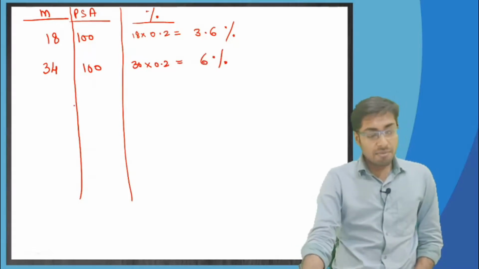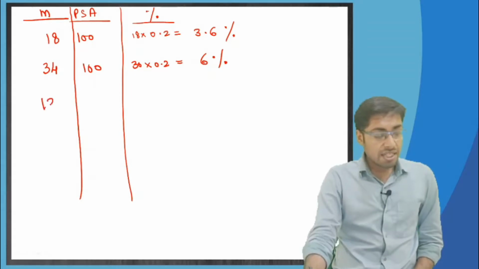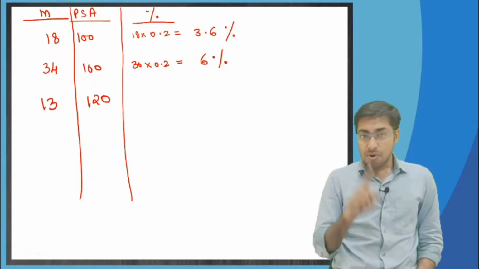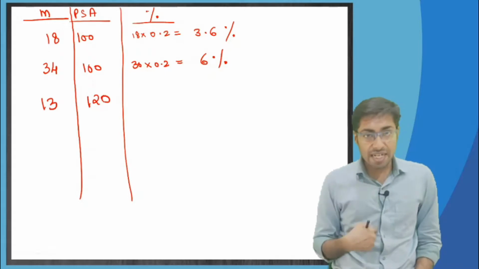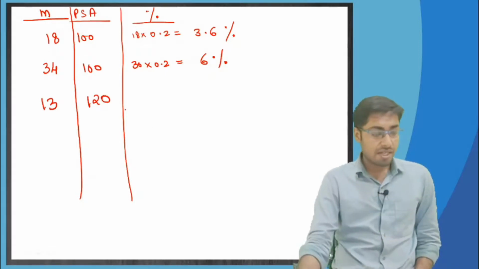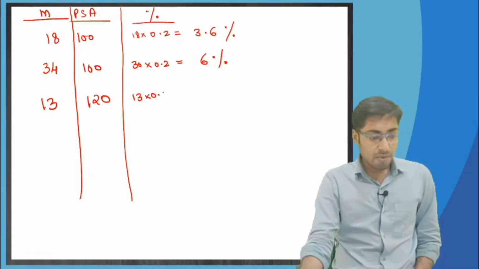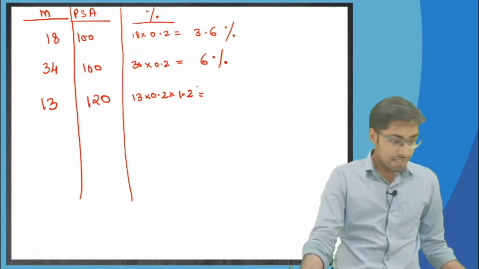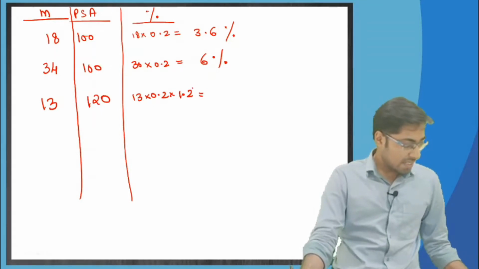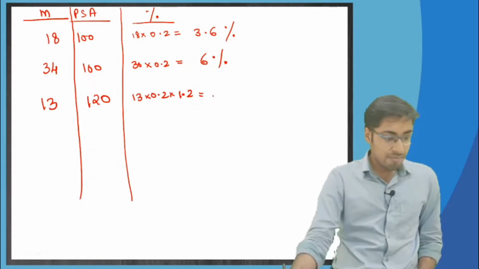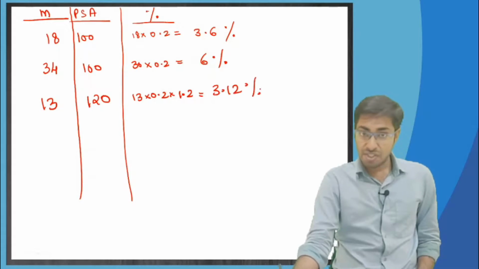Okay. Now tell me, what will be the 13th month 120 PSA? I hope you all are pausing, first doing it on your own and then seeing what I am doing, right? So 13 into 0.2 into 1.2, which is 2.6 into 1.2, comes to 3.12 percentage.